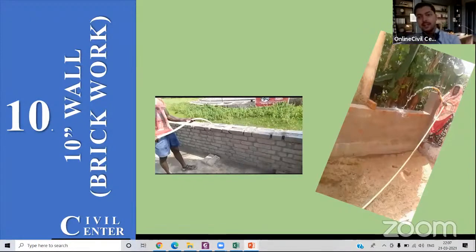Okay, if you are living in any other part of the country, like if you are living in Maharashtra, there we have the 9-inch wall and the 4-inch wall. So that depends upon the size of the bricks that is being made over there. So that depends from place to place, but here in Bhubaneswar we have 10-inch wall and 5-inch wall. So most of our projects are from UP and Odisha, so I am considering this one.